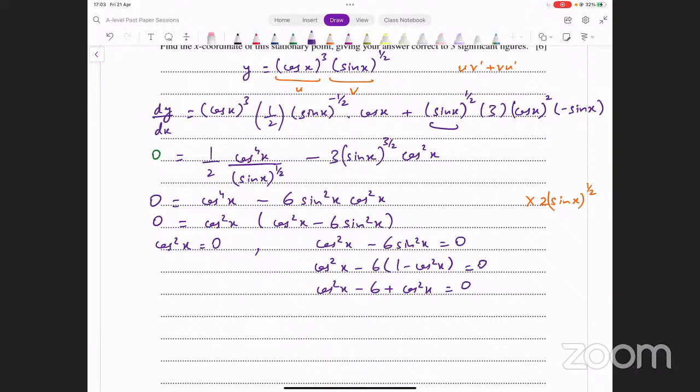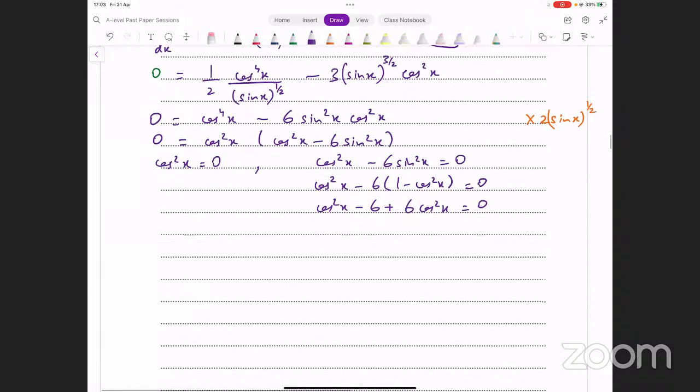Okay, so now that is interesting because this is not giving me anything useful. Let's check this again, minus 6. Okay, so I made a mistake there. Yeah, so this should have been 6 cos square x, and then it should be okay. यहाँ पे 6 होना चाहिए, and then it should work. Okay, so we have 7 cos square x on the left side. On the right side, I have 6, and this is going to give me cos square x equals 6/7.